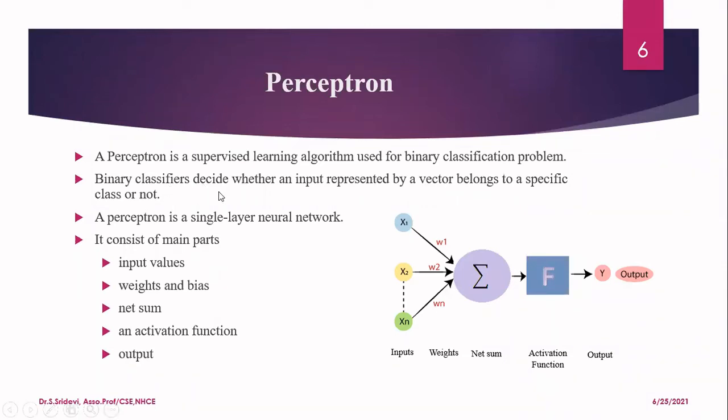Here, the binary classifiers are going to decide whether an input represented by a vector belongs to a specific class or not. Vector is nothing but my input features. I may have more than one feature, so I have a vector. They will decide what the output class is corresponding to that particular feature. And the perceptron is a single layer neural network. It consists of main parts: input values, various weights, and sometimes a bias also. I'll tell you what bias is in the next slide. Then we get the net sum, then we have the activation function f, and finally the output y. So these are all the main parts of the perceptron.